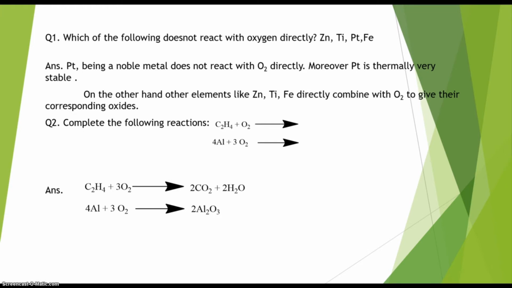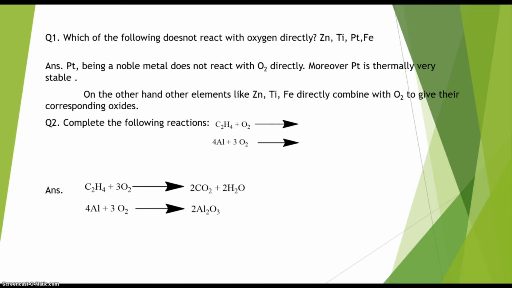Among these four metals, we know that platinum is a noble metal. The rest of the metals like zinc, titanium, iron are quite reactive. For this reason, platinum will not react with oxygen directly. Moreover, platinum is thermally very stable, right? That's why platinum is used in ornaments.